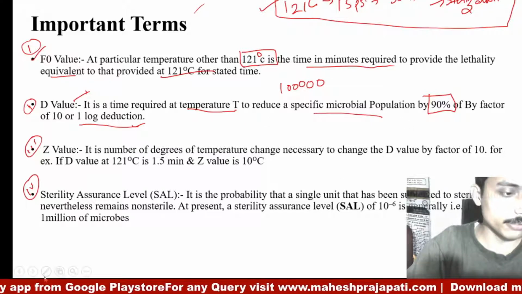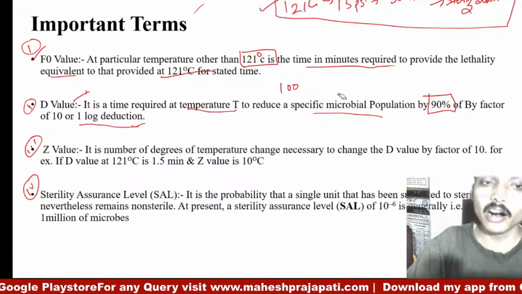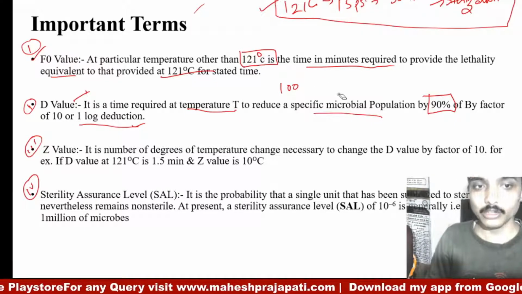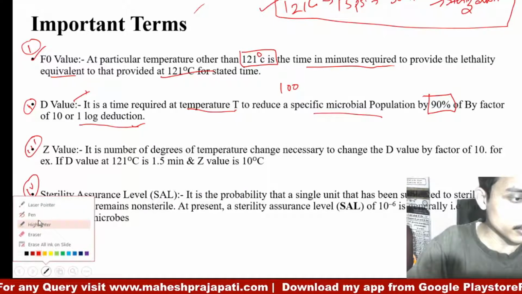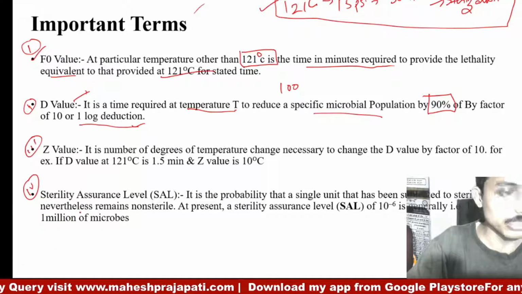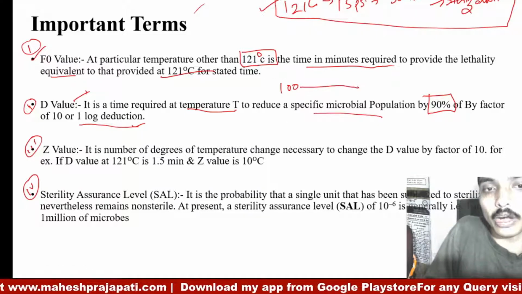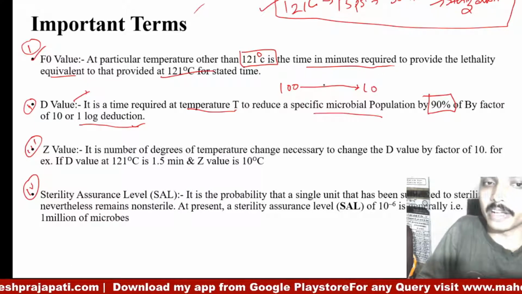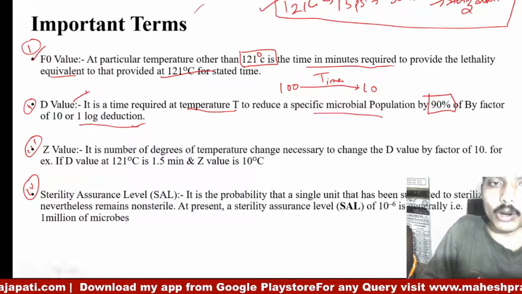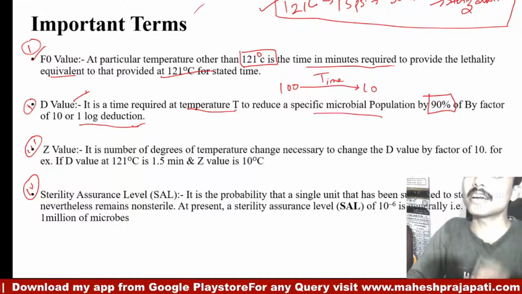if we consider that 100 microorganisms are there, the time required to achieve 90% reduction, means 100 to 10. For that, the time required is known as D value or 1 log reduction.